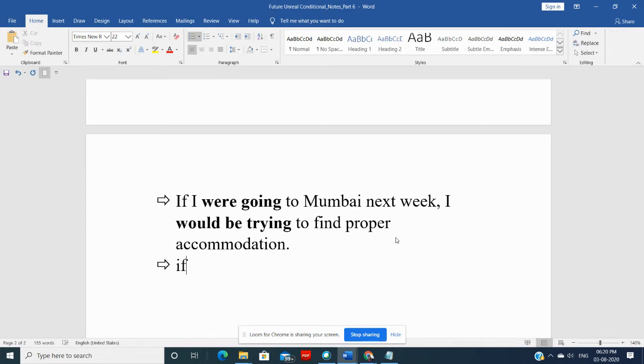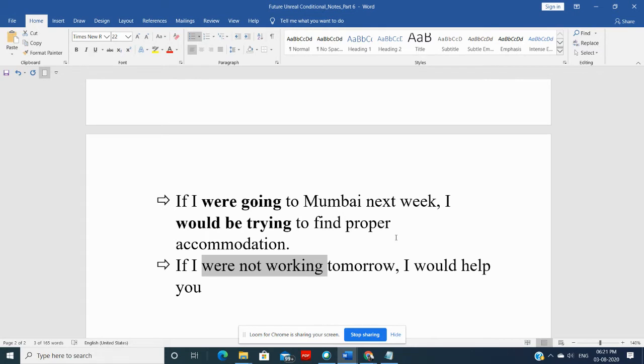Next is, if I were not working tomorrow, I would help you. See, in this, were plus present participle is in the if clause. All right, so were and present participle is in the if clause.